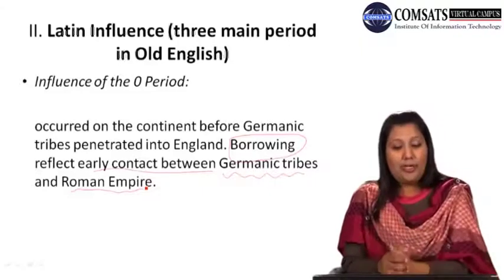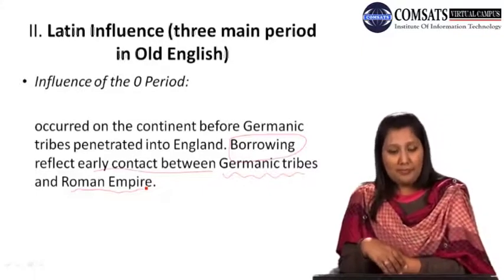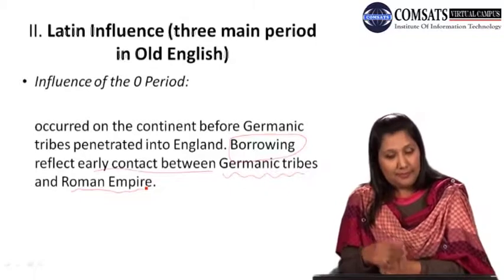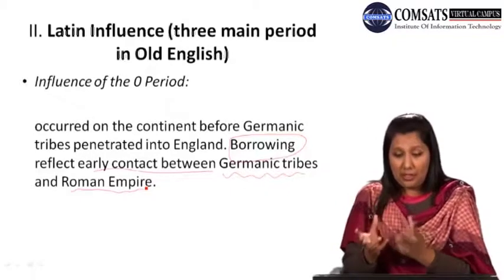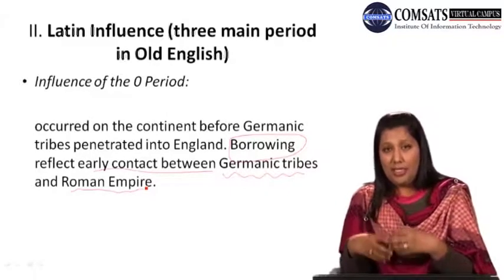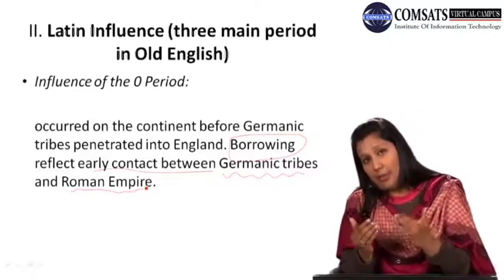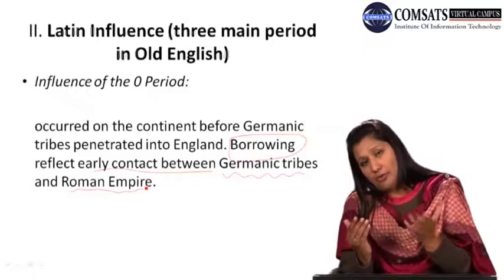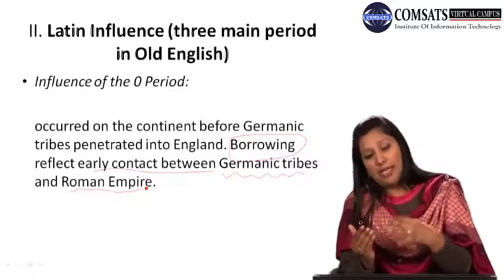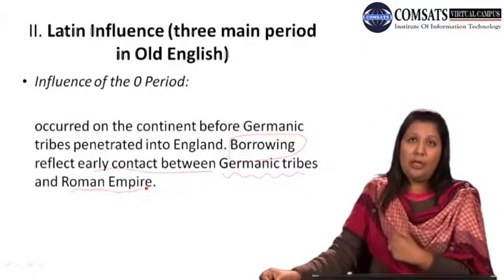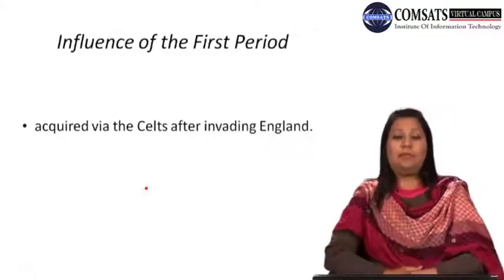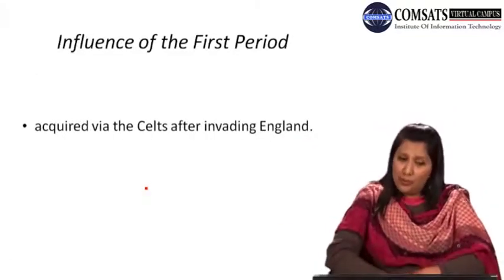Borrowing reflects early contact between Germanic tribes and the Roman Empire. It showed that there was some interaction between those tribes, and that's why these words took place. So this was one of the influences, the influence of the first period.